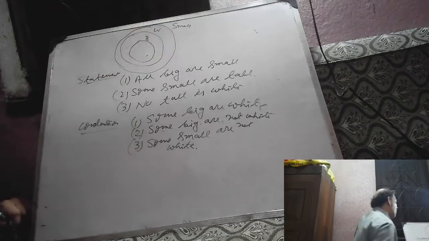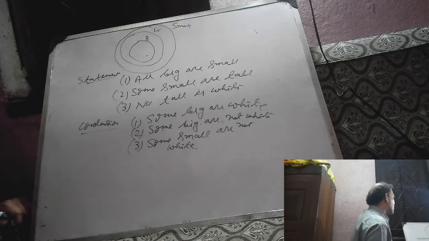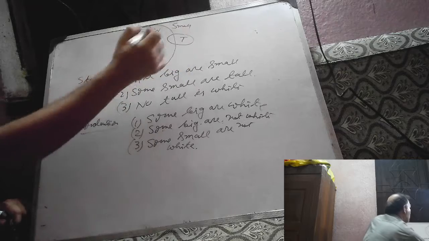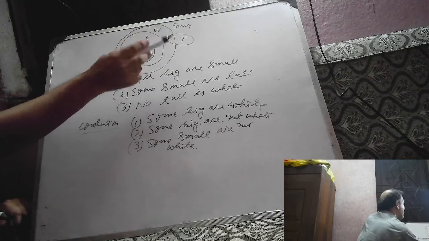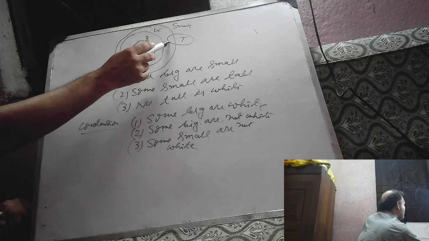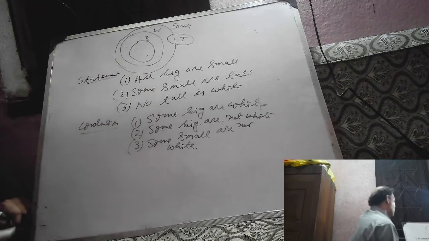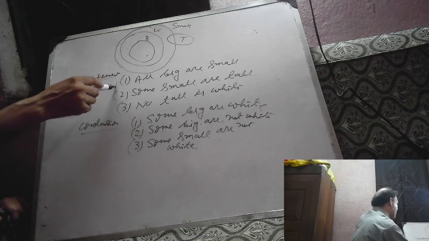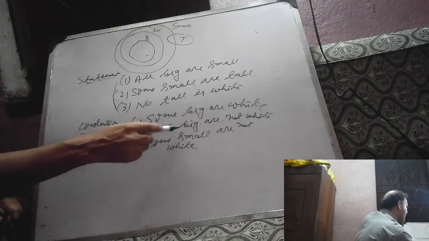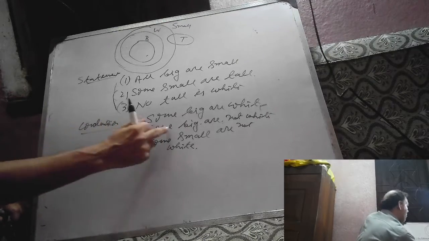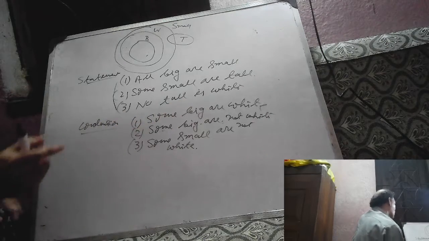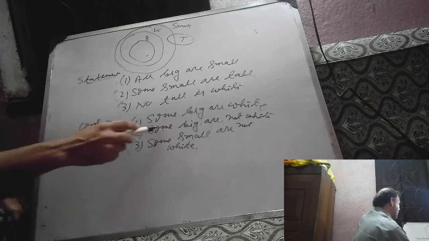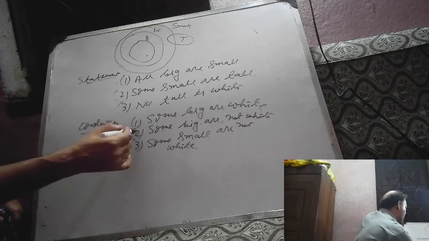Now some small are tall. This is tall. No tall is white. There is no intersection between this circle and this circle, so no tall is white. So we have been able to draw the Venn diagram of the given statement, assuming its contradictory statement true. We have assumed that all big are white, and we have been able to draw this Venn diagram. So its contradictory statement is correct, so it will be wrong.